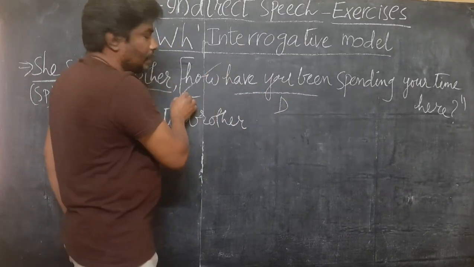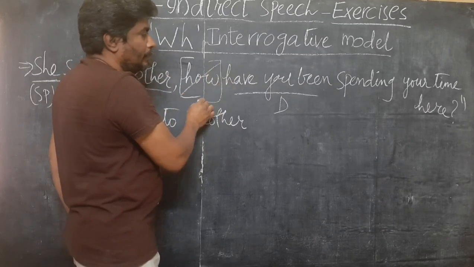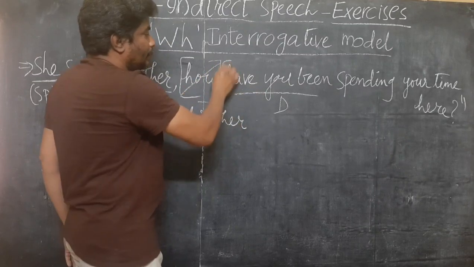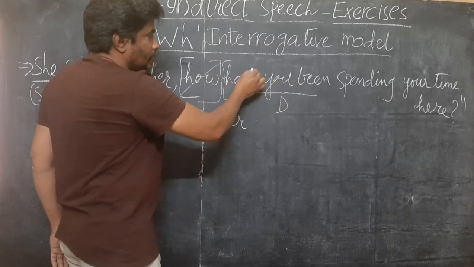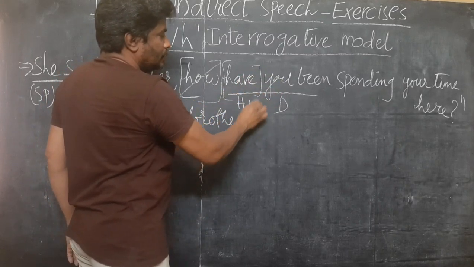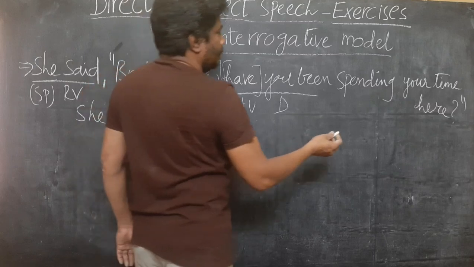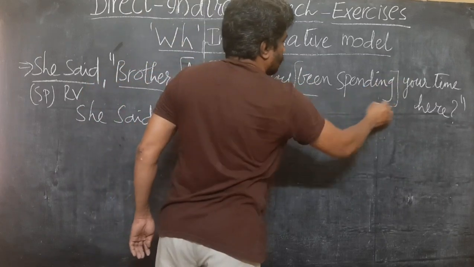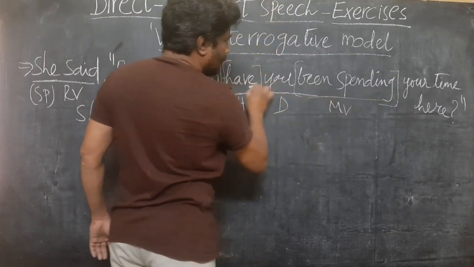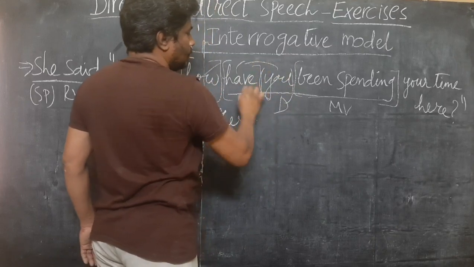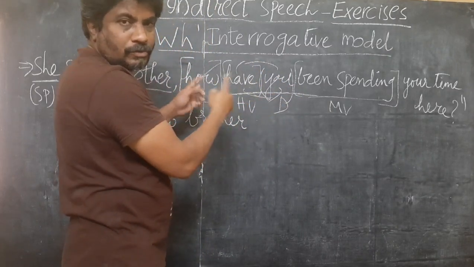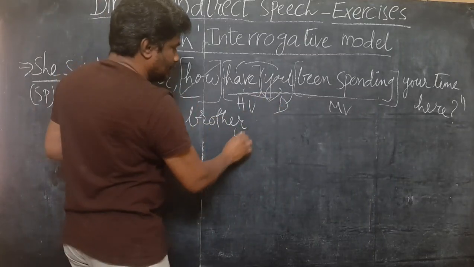As I've already told you, ignore the WH word "how". Then this is S-no interrogative. S-no interrogative always begins with a helping verb. So "have" is the helping verb, and the rest is the main verb. In between these two, this is the subject. So we have to swap these two words. "You" comes here.